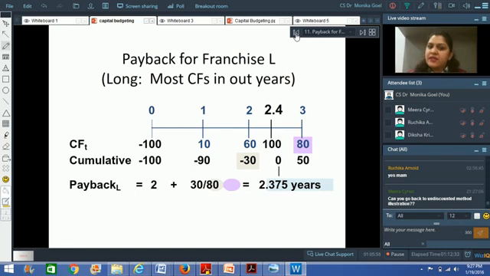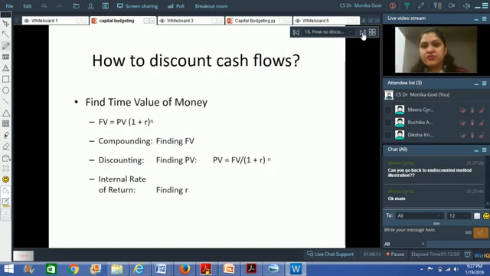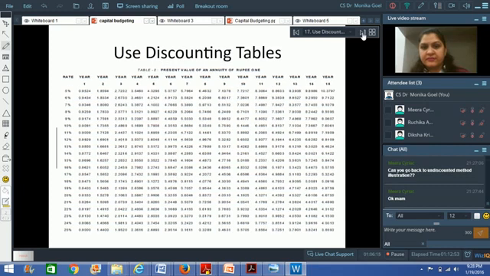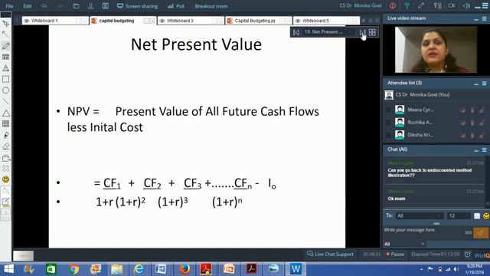Here it is. We had not discounted them at 10%. We had simply taken the absolute figures. Here we are discounting them because we want to see the present value of the money that we would be getting after a particular period of time. Definitely by discounting it, our period is going to increase.